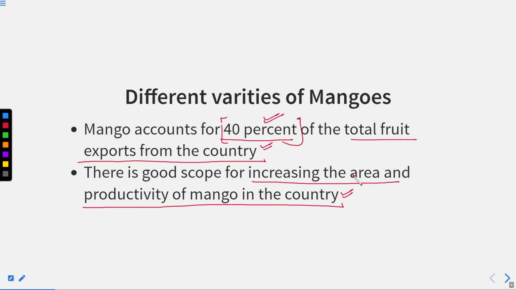We are not fulfilling the demand, right? Whatever we are producing, we are reaching only 40% at that particular time. But if we increase the productivity of the mango, this number can increase. So this is a good scope for increasing the area and productivity of the mango in our country.